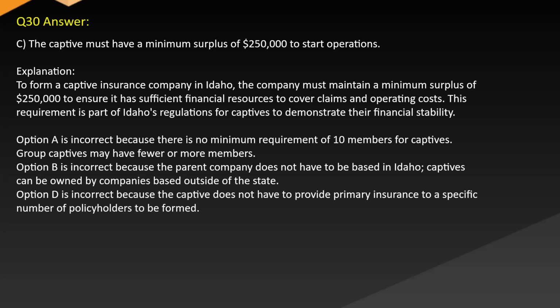Option A is incorrect because there is no minimum requirement of 10 members for captives. Group captives may have fewer or more members. Option B is incorrect because the parent company does not have to be based in Idaho. Captives can be owned by companies based outside of the state. Option D is incorrect because the captive does not have to provide primary insurance to a specific number of policyholders to be formed.